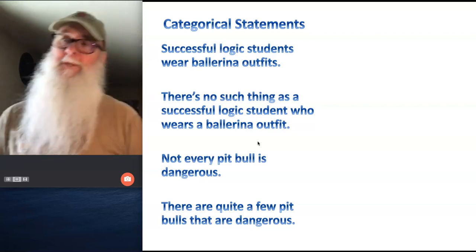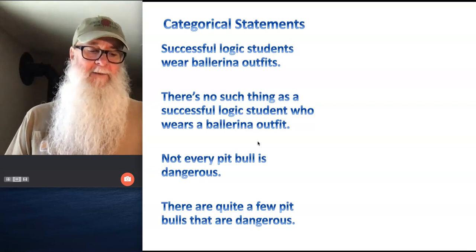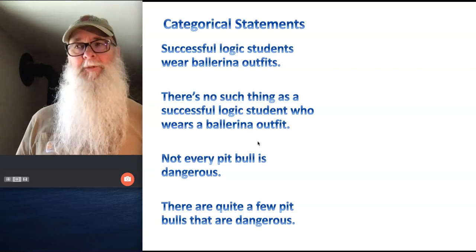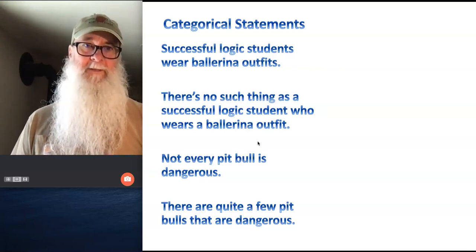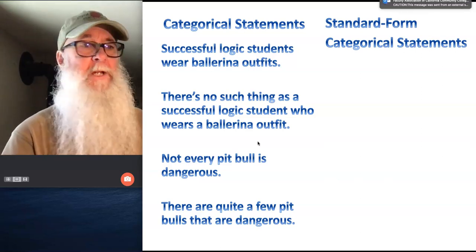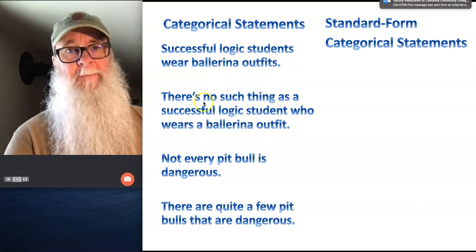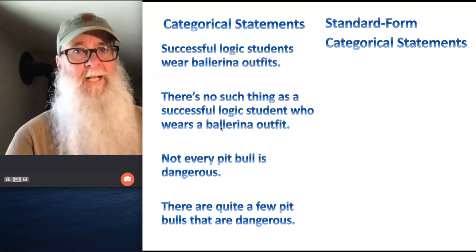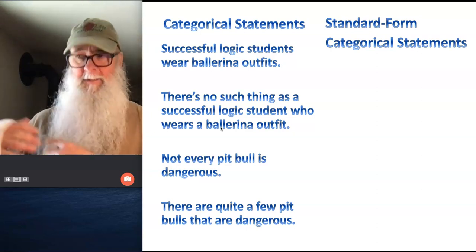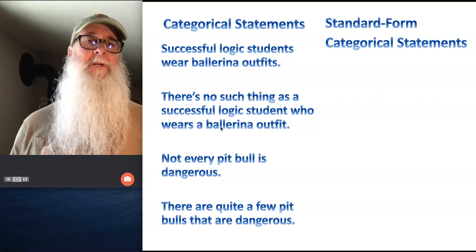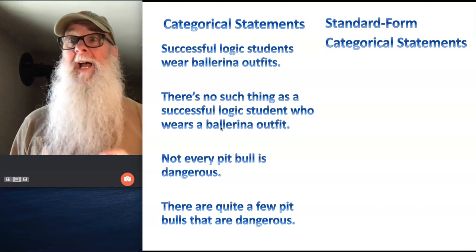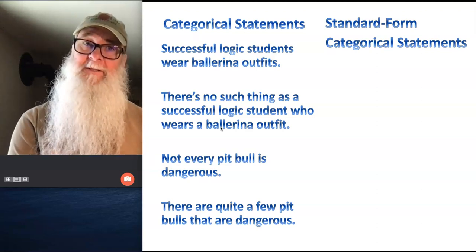Okay. Now, to use all of the features of Aristotle's system of thinking, categorical logic, we're going to have to use a particular kind of categorical statement to construct our arguments. And that kind of statement is called a standard form categorical statement. So your garden variety categorical statement, like you're seeing here on your screen, is not going to be sufficient for our purposes. We're not going to be able to apply all the principles of Aristotelian categorical logic. Instead, we're going to take whatever statements we're looking at that are not in standard form, and we're going to translate those statements into standard form.